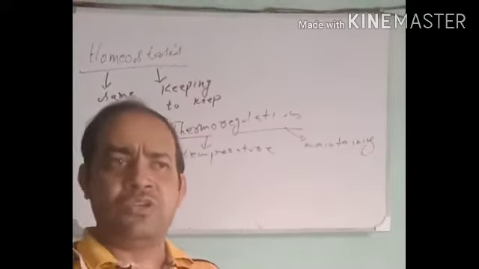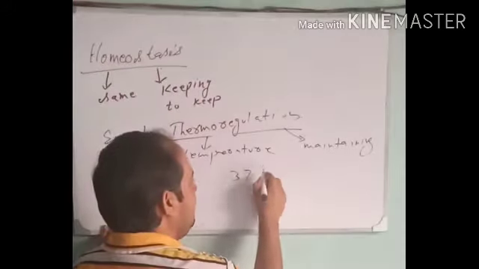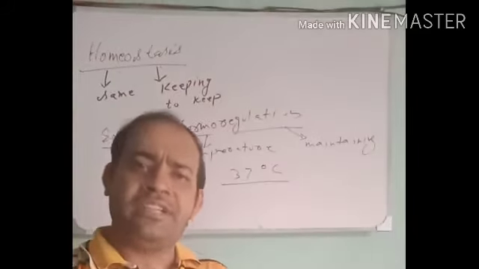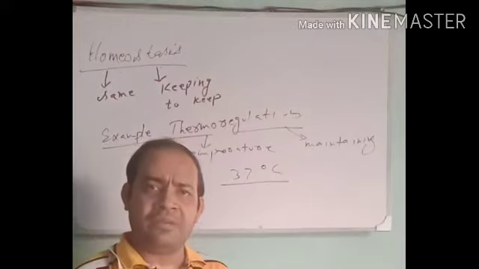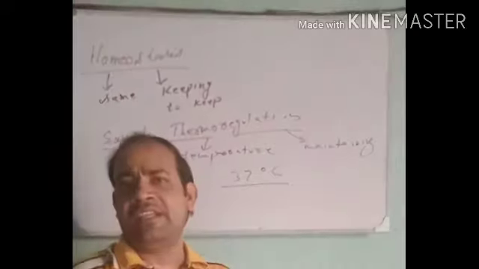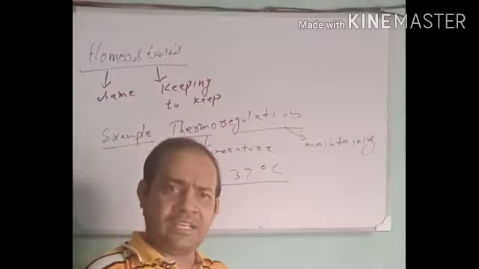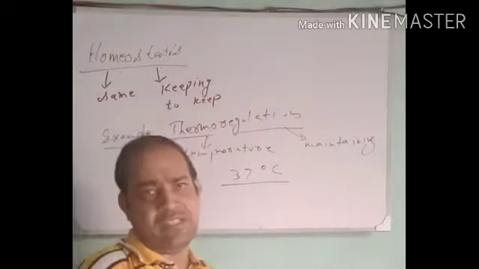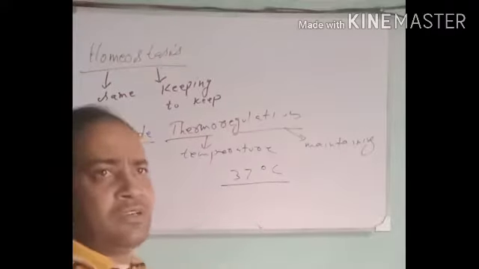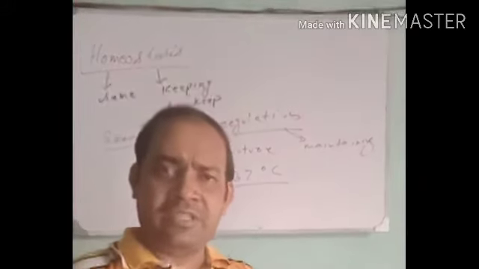For example, the optimum temperature for the proper functioning of the cells and the tissues in most of the mammals, for example humans, is 37 degrees Celsius. Humans and all the organisms related to humans, like other mammals, higher mammals, primates, etc., maintain their body temperature at 37 degrees Celsius all the time. This process is known as thermoregulation, which is a way, a method, of the cells or the organisms to maintain their homeostasis at a steady rate, at a continuous rate, not to stop it.